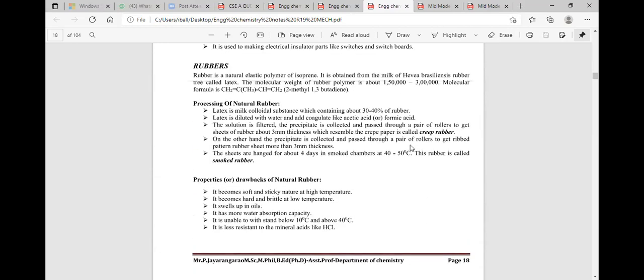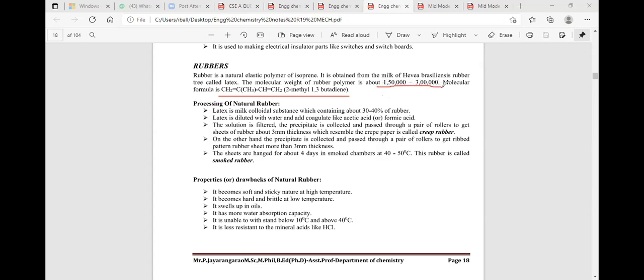You see here, what is known as natural rubber? Natural rubber is known to be 2-methyl-1,3-butadiene. Natural rubber contains a monomeric unit, and the monomeric unit is isoprene. I'm repeating: those isoprene units are repeated in the natural rubber.